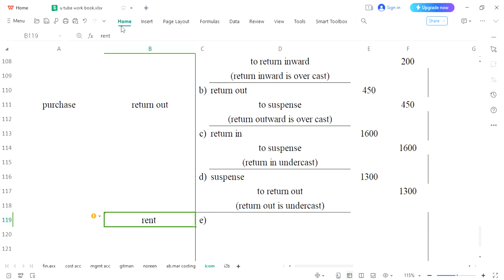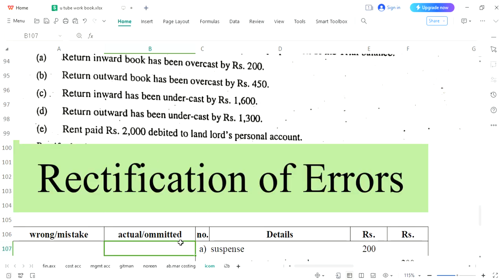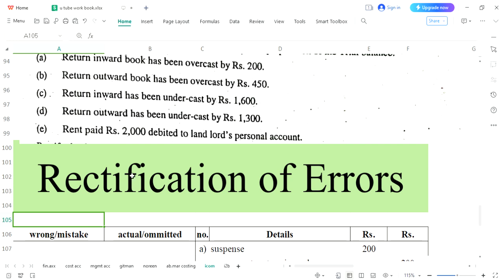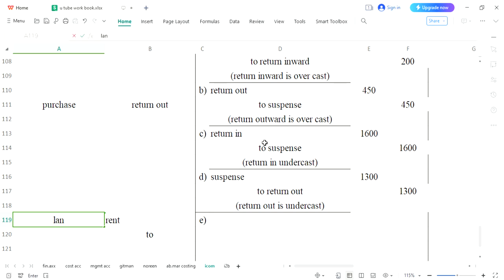This is your actual entry. Why am I writing this? So that you can understand well. So rent to was the actual entry. Please understand, the actual entry of rent paid. Rent is an expense and an expense should be written on the debit side. So what mistake have we done? We debited the landlord's personal account or personal name. We have written the landlord's personal account. The landlord's personal account has been written instead of rent.